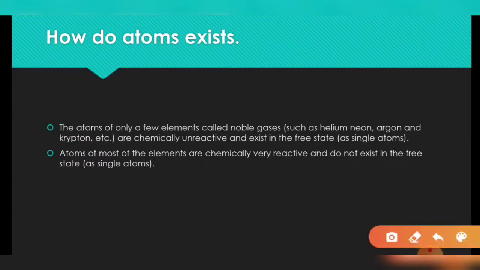The atoms of only a few elements, which we call the noble gases, occur in nature in the free form. They are not able to react with others, so they do not actively participate in a chemical reaction. These are the noble gases. We call them helium, argon and krypton.